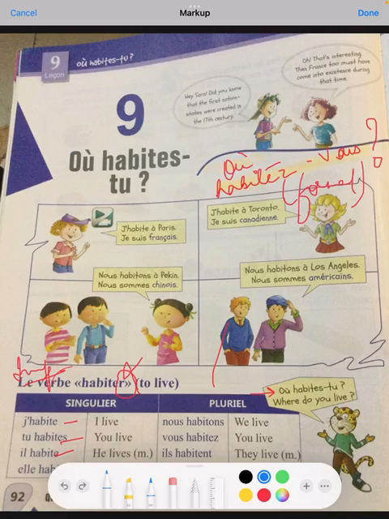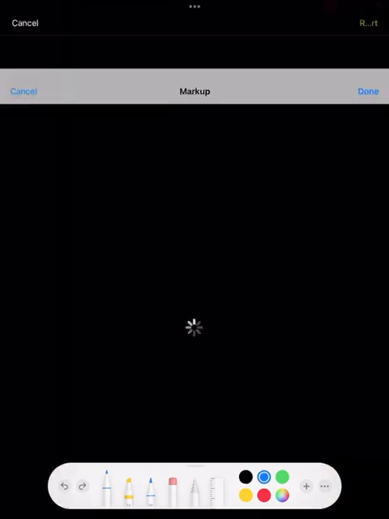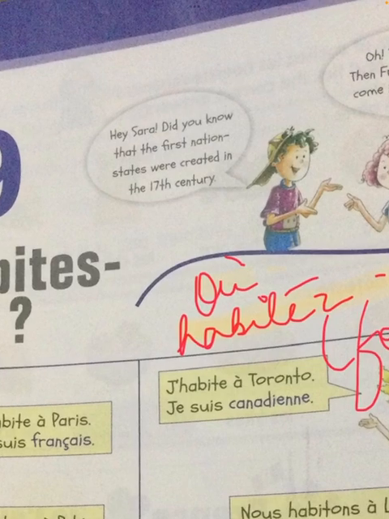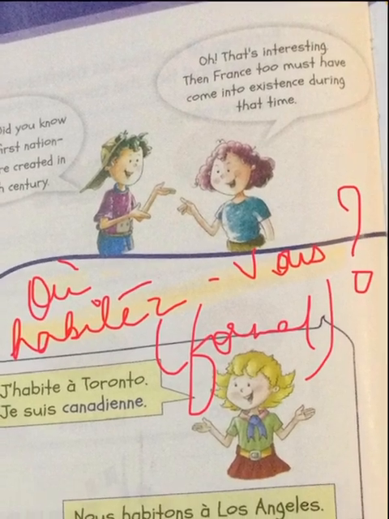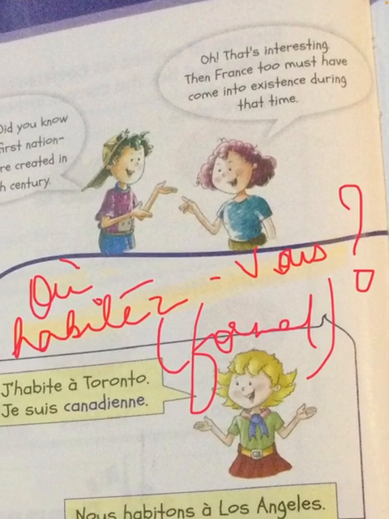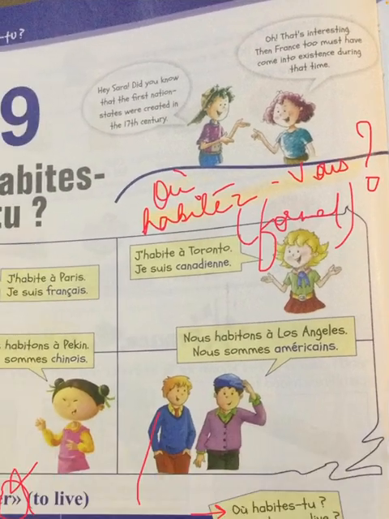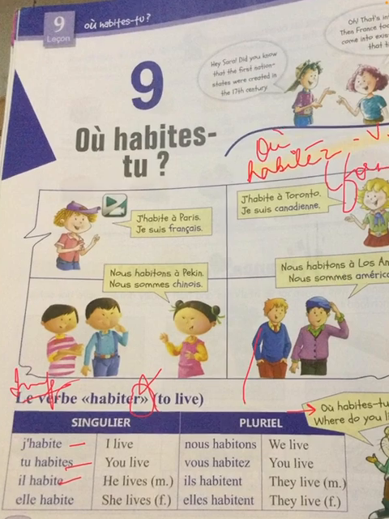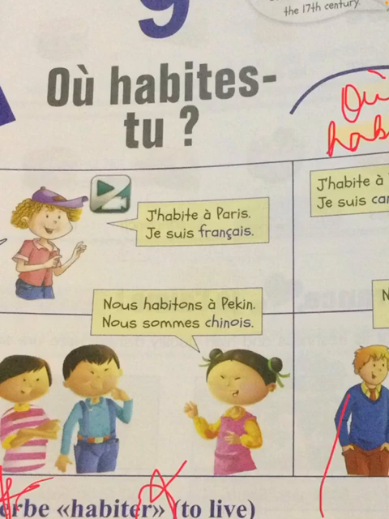Okay, so now let's read this dialogue. Hey Sarah, did you know that the first nation states were created in the 17th century? Oh, that's interesting. Then France too must have come into existence during that time. So here we'll be reading about some nationalities and what they're called in French. This is an interesting chapter and also easy to learn. The nationalities we're going to study here.